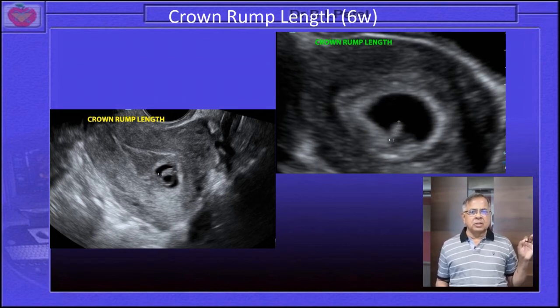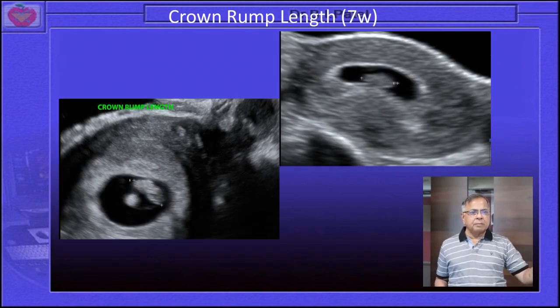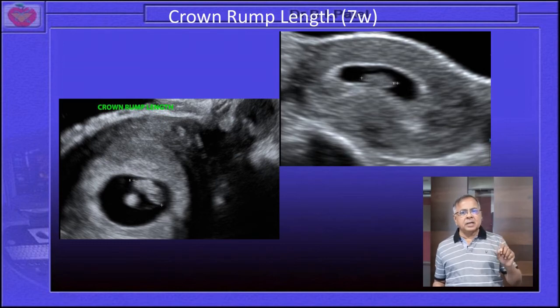Then over here is the comparison between transvaginal and transabdominal sonography: the first image is a transvaginal appreciation and the second image is a transabdominal. You can see the difference, see the magnifications.